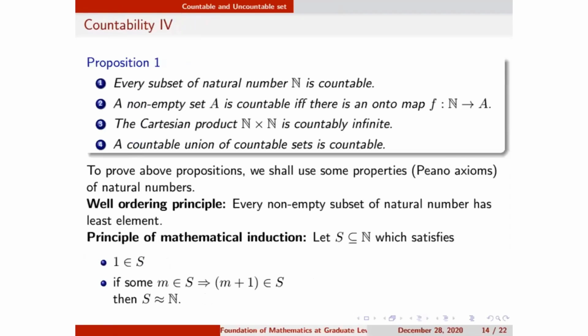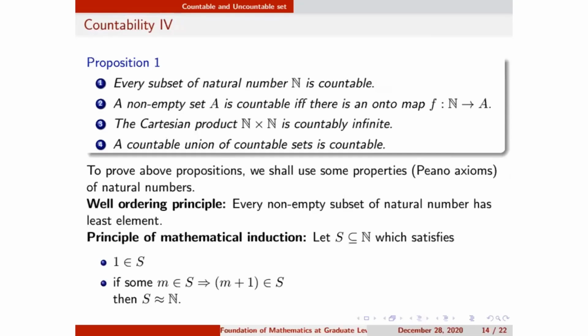We come to the next thing, which is a proposition. Every subset of the natural numbers is countable. And next, as I told you earlier in the previous example, if N is countable, then every subset will be countable. A non-empty set A is countable if and only if there is an onto map from N to A. Onto map means A has fewer elements than N, then I'll say A is countable.